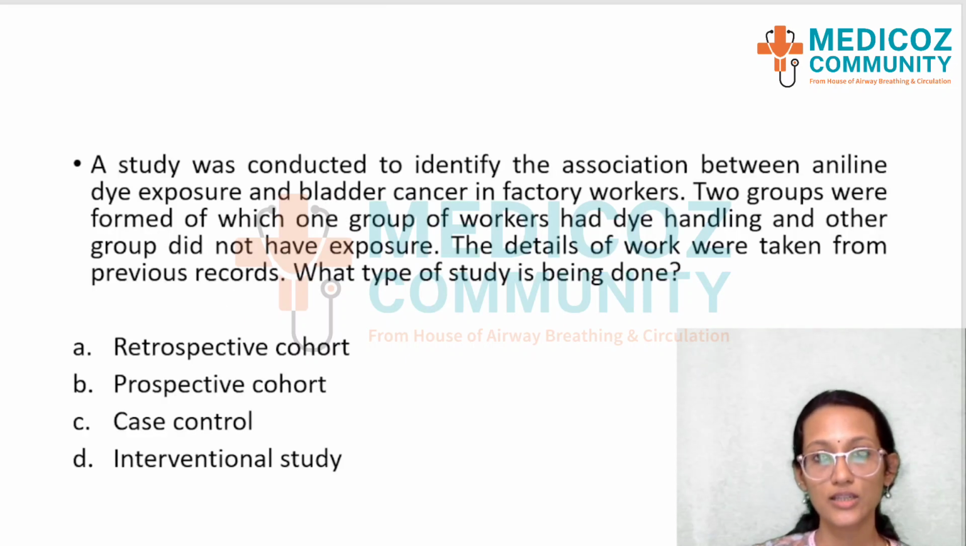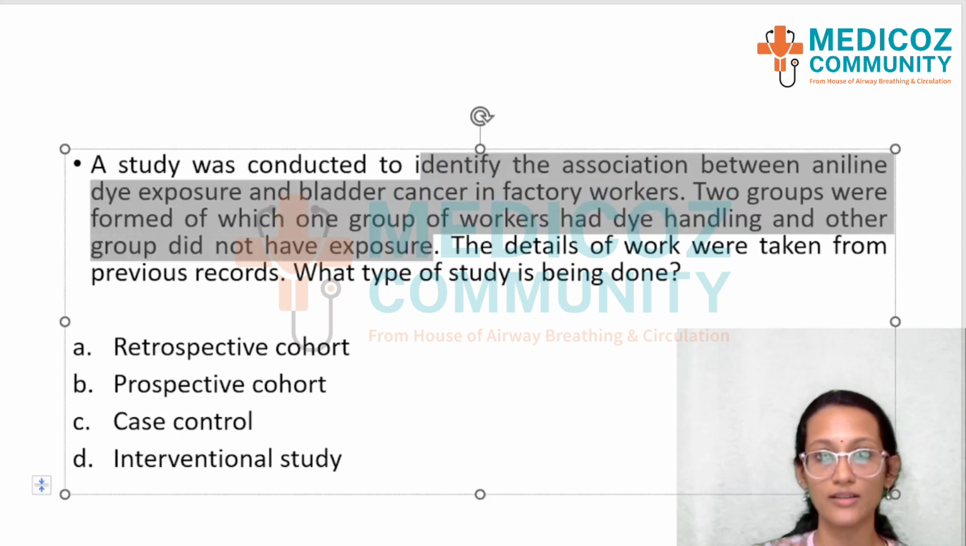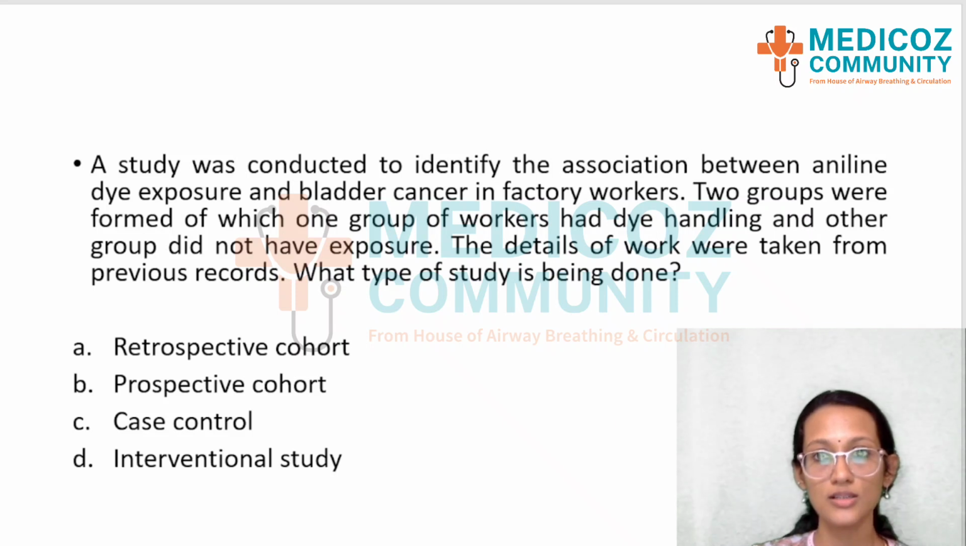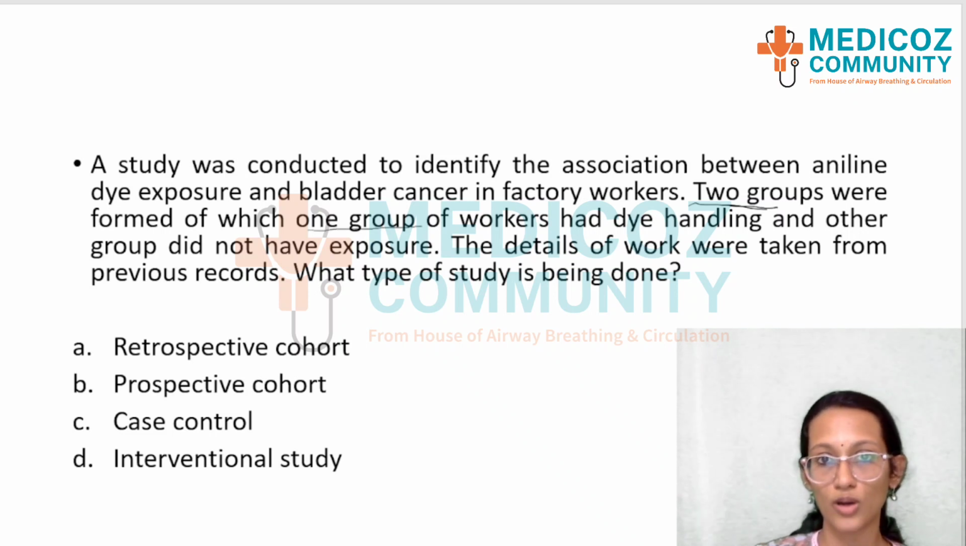A study was conducted to identify the association between aniline dye exposure and bladder cancer in factory workers. Two groups were formed, of which one group of workers had dye handling and the other group did not have exposure. The details of work done were taken from the previous records. What type of study is being done here? As you can see, it's from the epidemiology chapter, and the key terms that you should remember are that two groups were taken and one group of workers had exposure to dye handling. They did not have the disease.